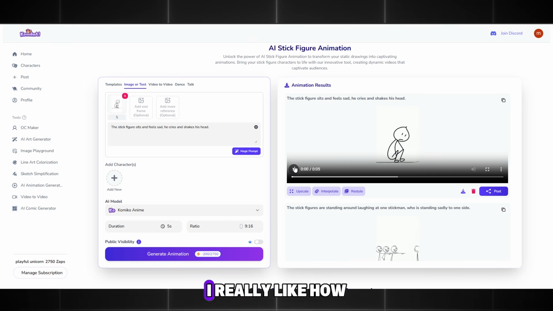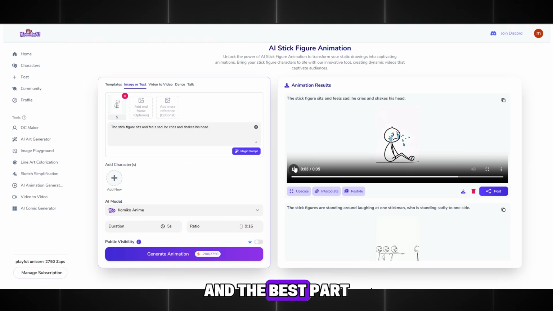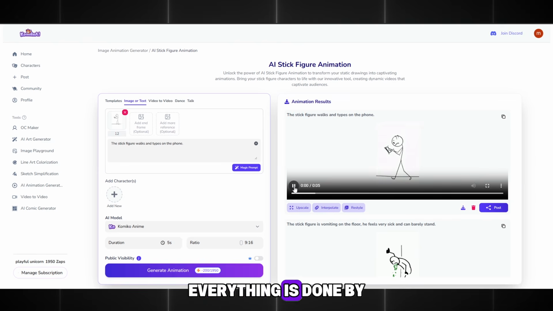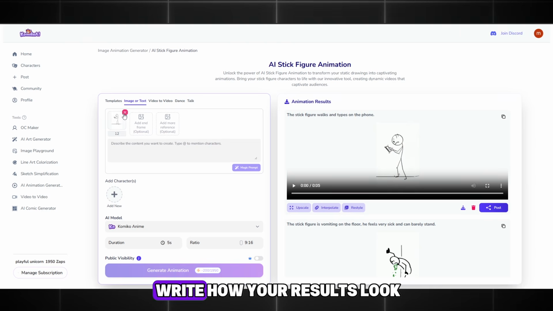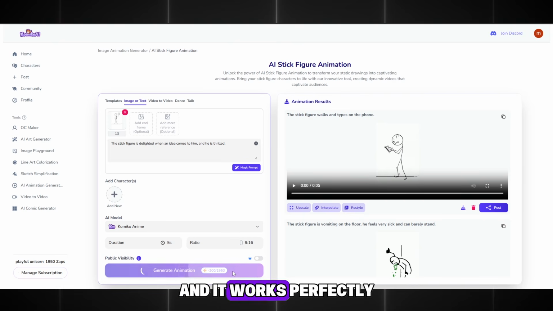It is very cheap. I really like how my animations are turning out. They look very high quality, and the best part is that we are not animating or drawing anything ourselves. Everything is done by artificial intelligence. What do you think? Share your opinion or write how your results look. You can notice that I am writing small prompts, and it works perfectly.